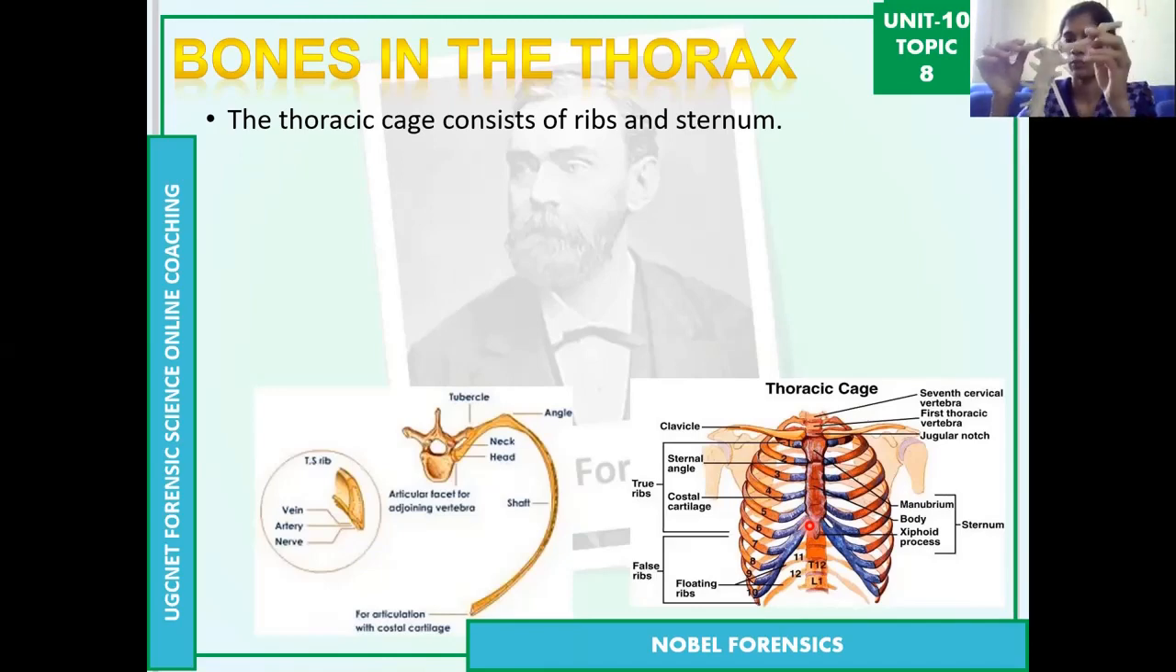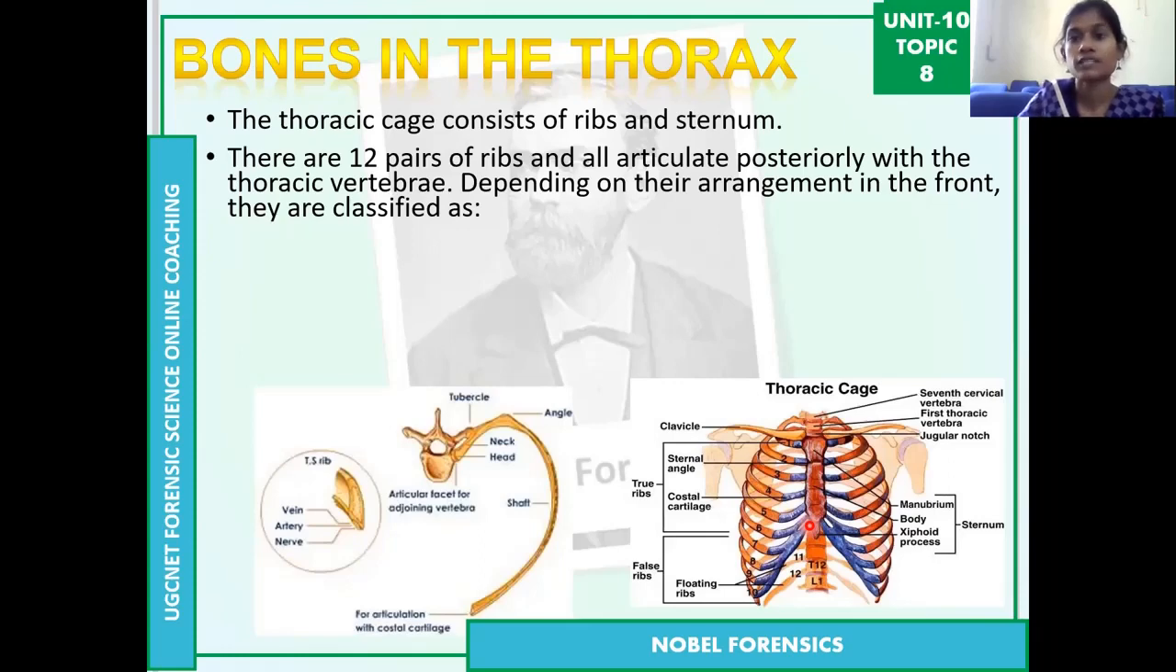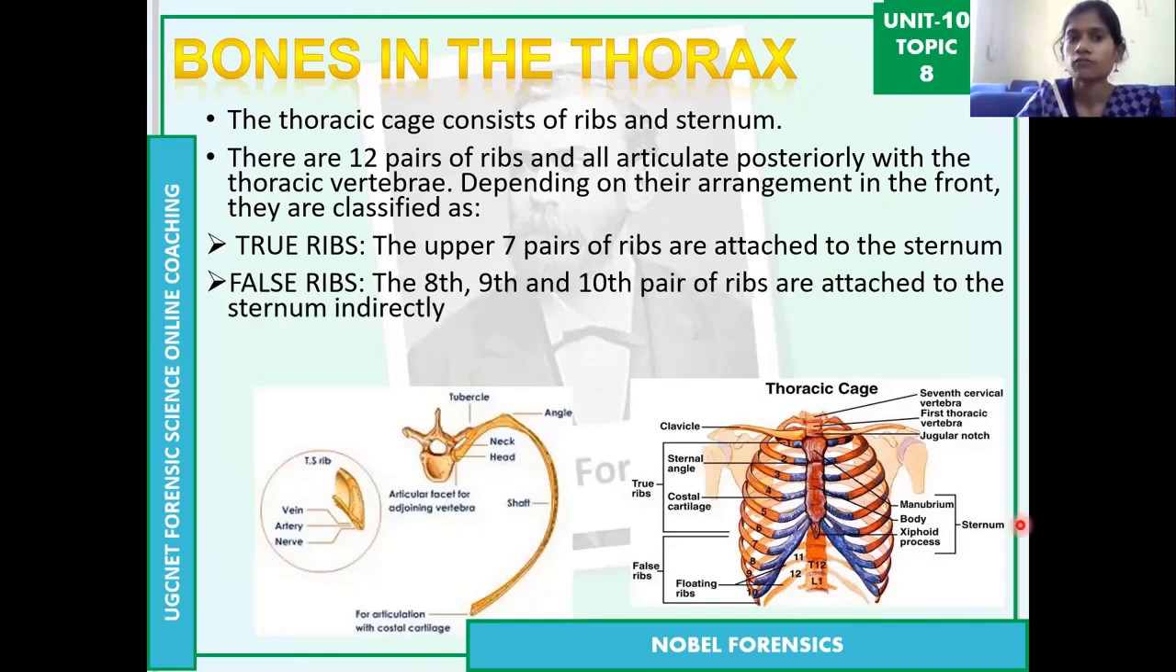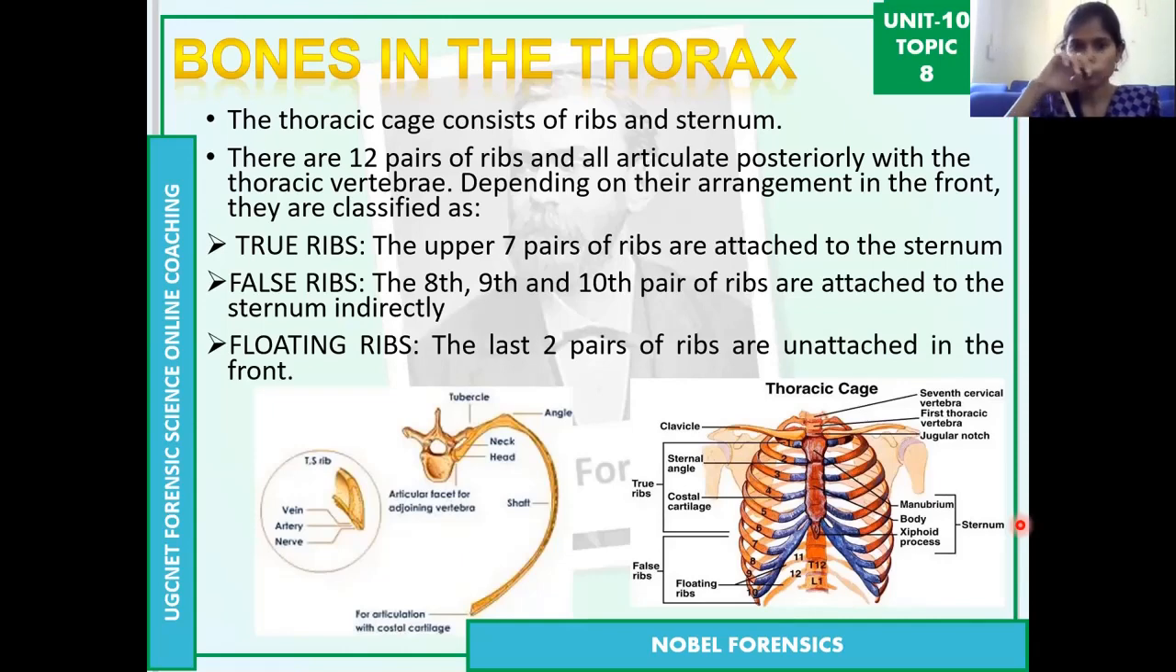Actually, this is not an original bone; this is a plaster of Paris bone. Like this, there is also an original bone, the sternum, which is the breastbone. The remaining ones are the ribs. There are 12 pairs of ribs. We can divide them into three types: true ribs, false ribs, and floating ribs.